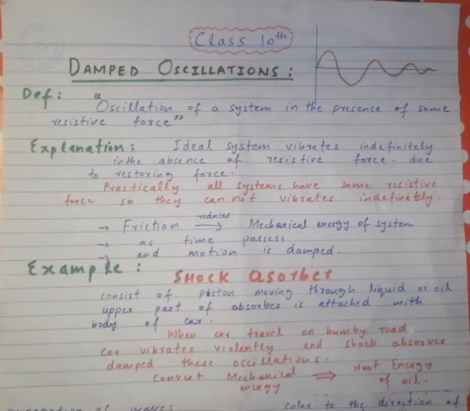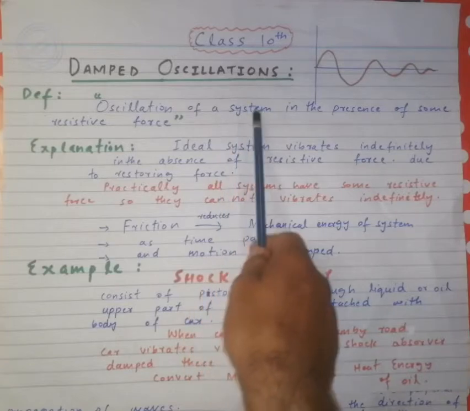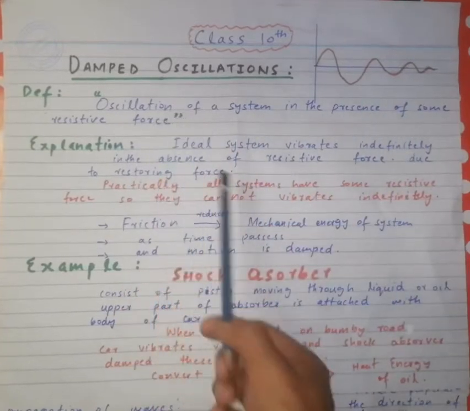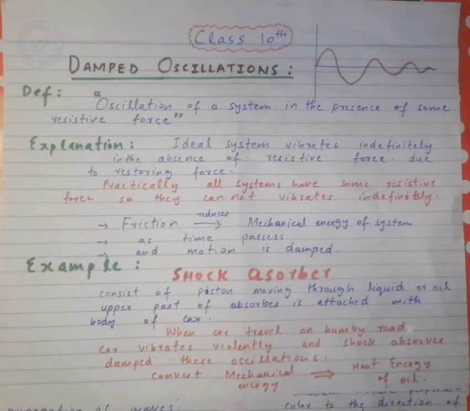Damped oscillations are the oscillations of a system in the presence of some resistive force. These oscillations stop after a particular interval of time. So the oscillations of a system in the presence of some resistive force are called damped oscillations.